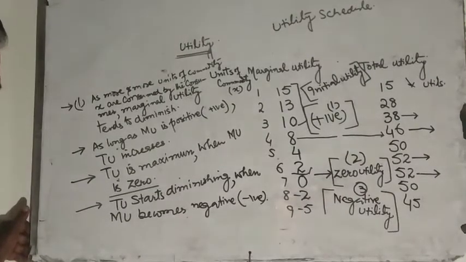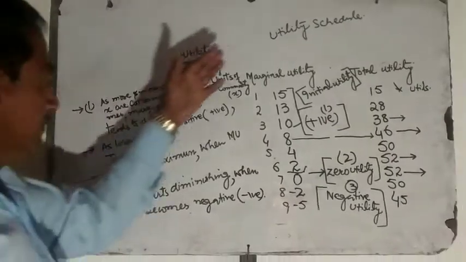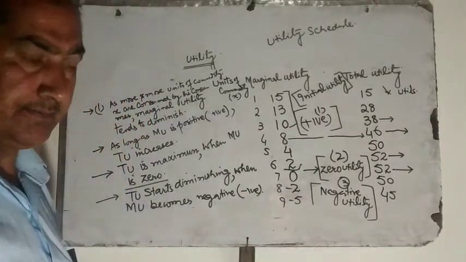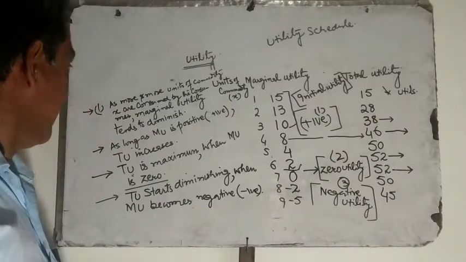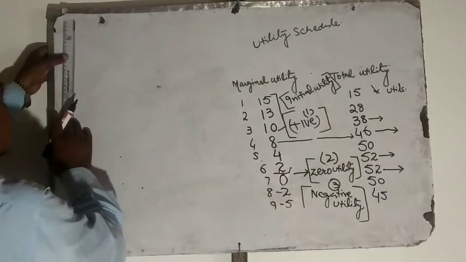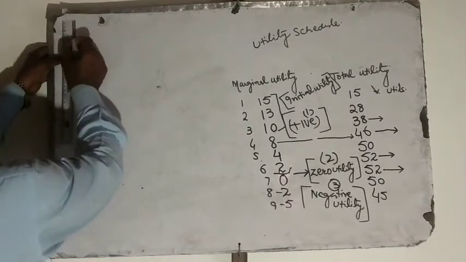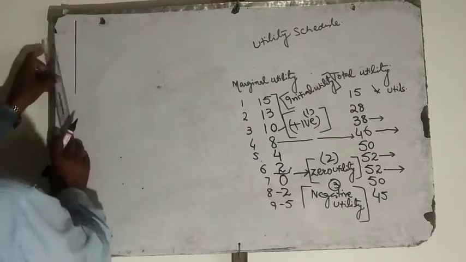Further, the utility schedule can be shown graphically. On the basis of the utility schedule, we will show this relationship graphically.